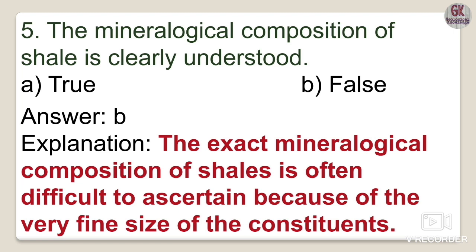These are very fine grained sedimentary rocks, and that's why it's very difficult to assign them a name. So option B is right: the given statement is a false option.